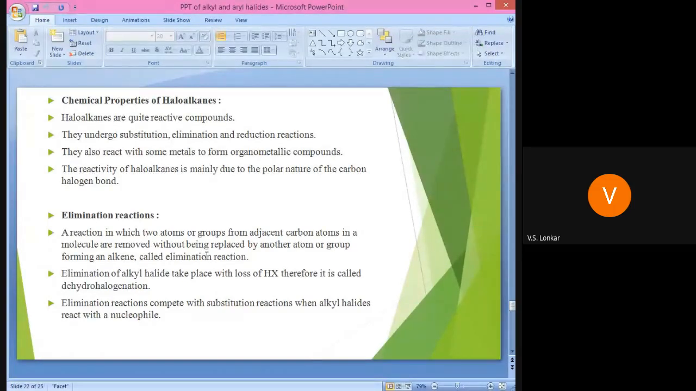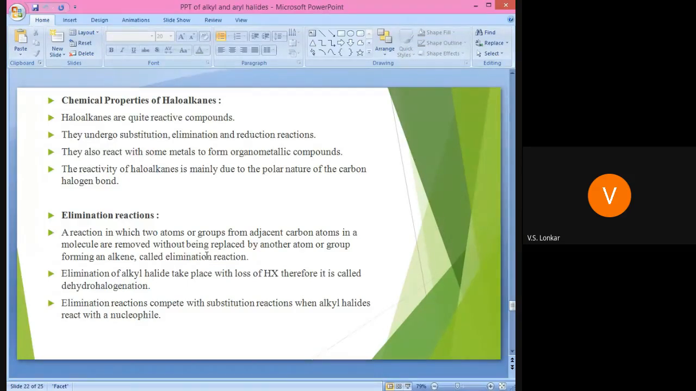What do you mean by an organometallic compound? These are compounds in which a bond is present between the carbon and the metal atom. Organo means organic compound; we know that carbon compounds are organic compounds. Therefore, the bond present between the carbon atom and the metal atom is known as the organometallic compound. They form when the alkyl halide reacts with some metals.